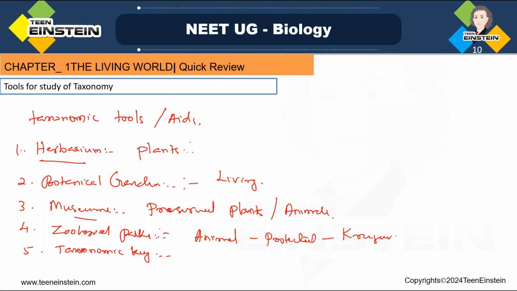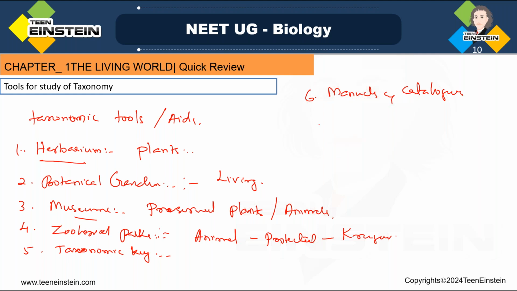Then the sixth one is manuals and catalogs. These manuals and catalogs provide information for identification, the names, and the species found in which area. Like how our dictionary has every word, the manuals and catalogs help get information like the identification and name of species which are found in which area.